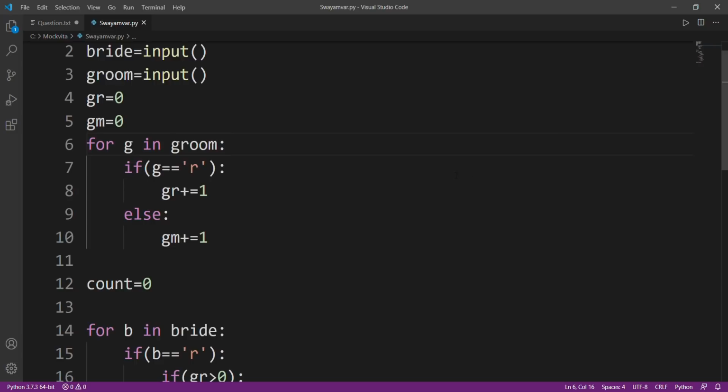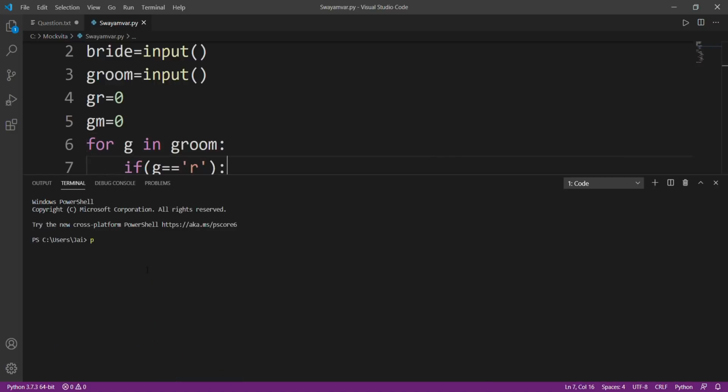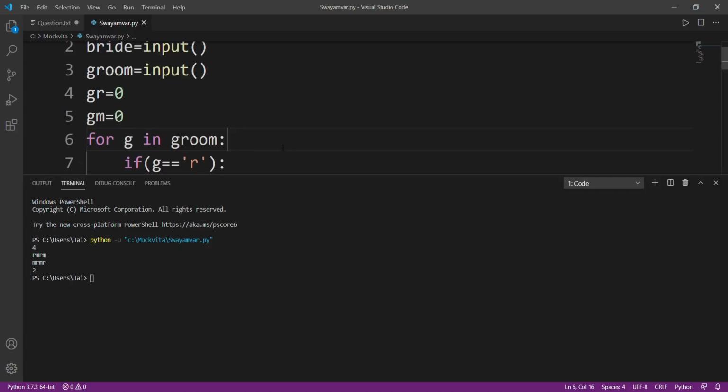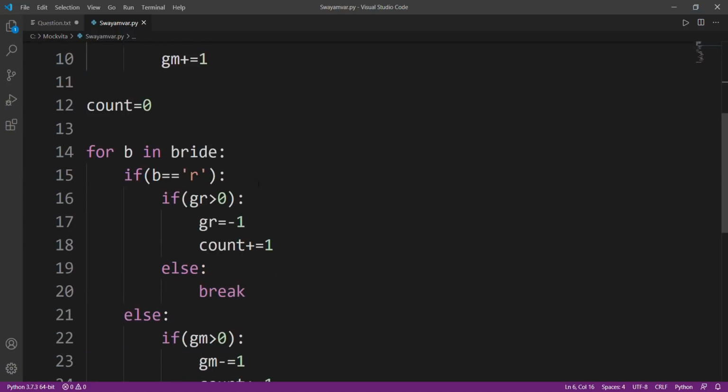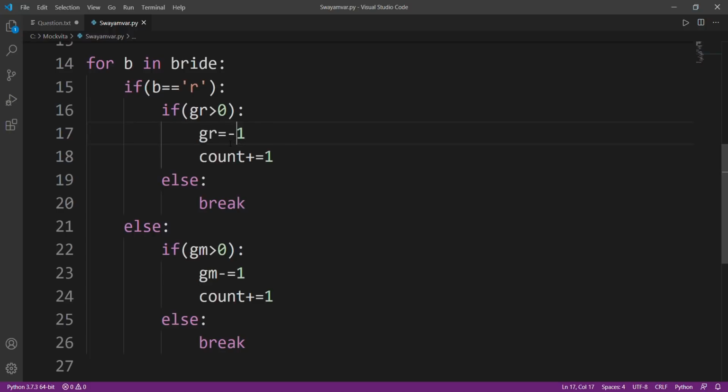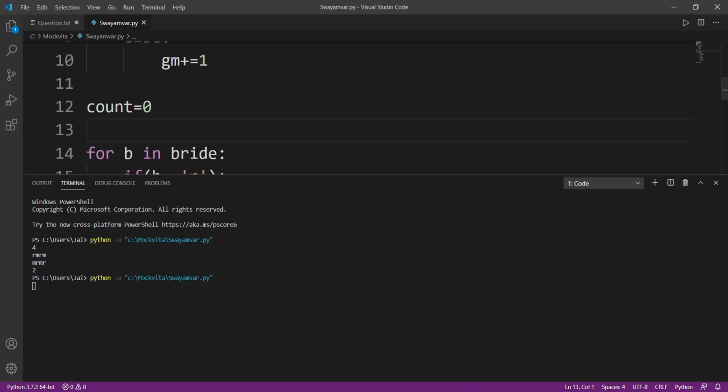Okay, let's now run this code. Okay, no errors. So suppose we have 4 matches and they drink RMRM, the bride drinks, and the groom drinks MRMR. The answer should be 0. Wait, I think I made some mistake. Let me just cross check it. Okay, okay, okay. It should be gr minus. Okay, sorry, little mistakes made due to my rush. 4, RMRM, 0. Great, perfect.